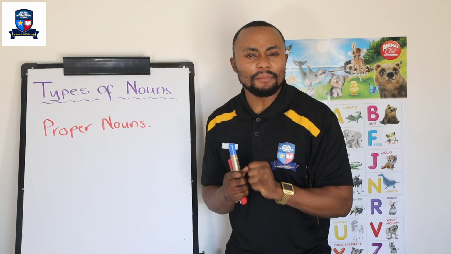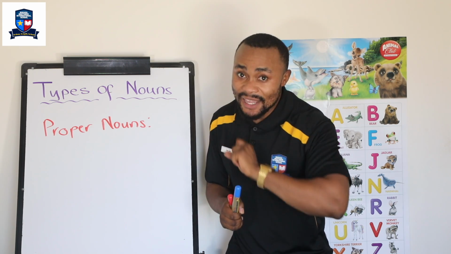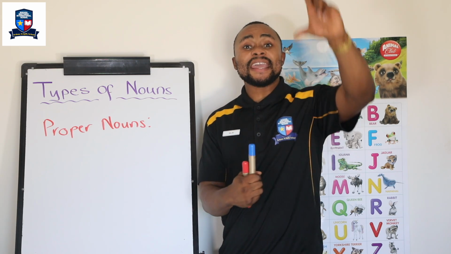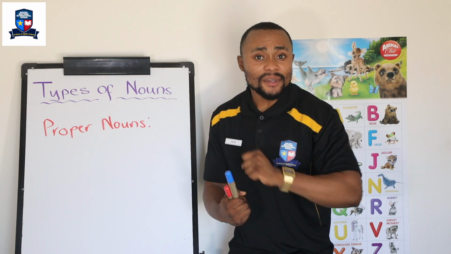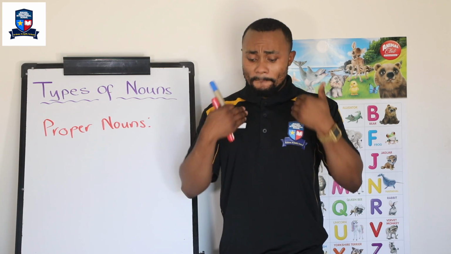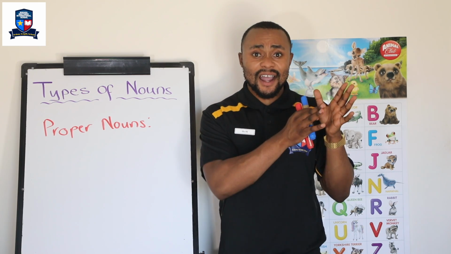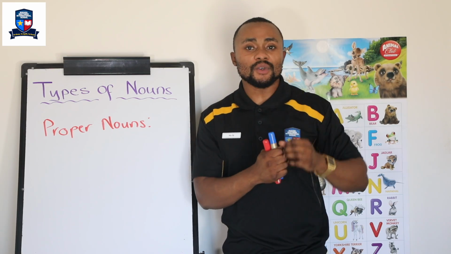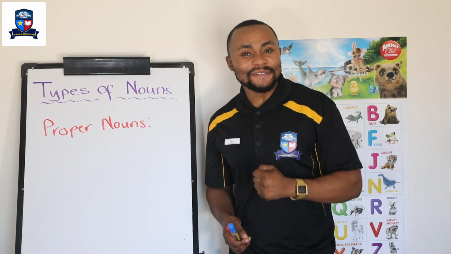What is a good example of a proper noun? Guess what? Your name is a proper noun, okay? Because it starts with a capital letter. So the first letter in your name starts with a capital letter. For example, again, my name, I'm Mr. M, okay? So, Mr. starts with a capital. So the M is capital. So that shows that it is a proper noun.